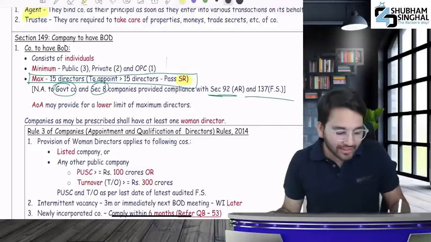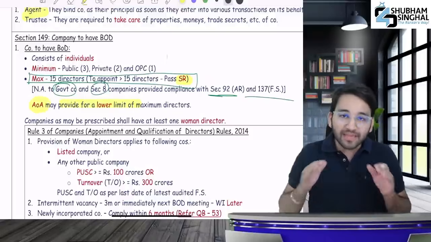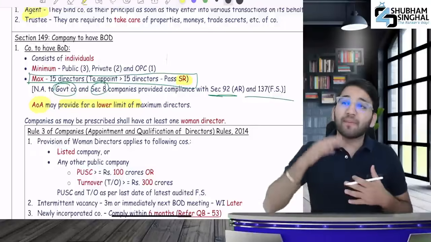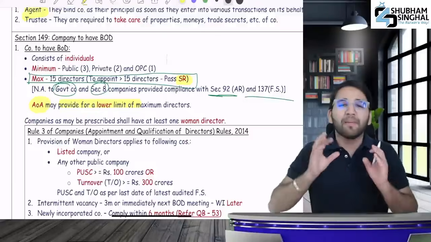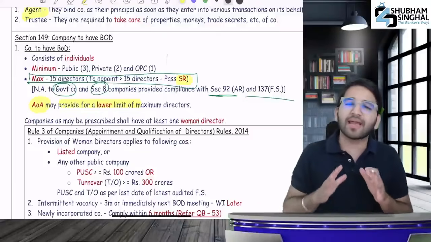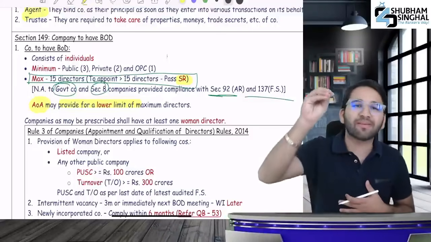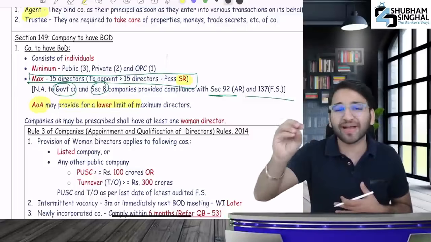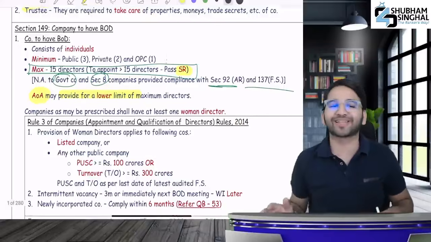Apart from that, if the articles of association want, they can set a lower limit for the maximum number of directors. Means AOA can say, in our company, the maximum won't be 15, it will be 12 or 10. They can also specify a lower limit. But can AOA say that in my company, the maximum will be 20 directors? No, the law has stated a maximum of 15. So you can't say more than that, you can say less than that.